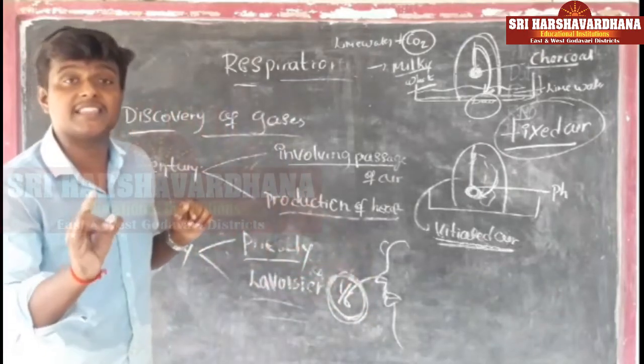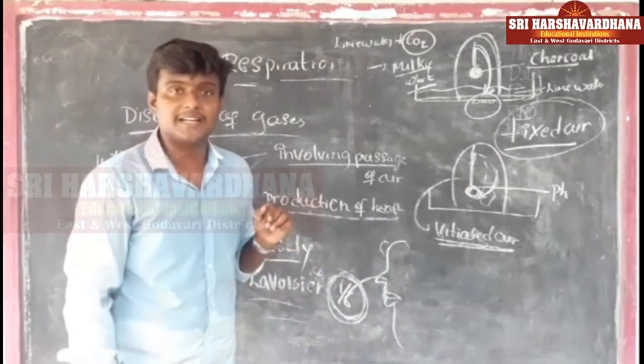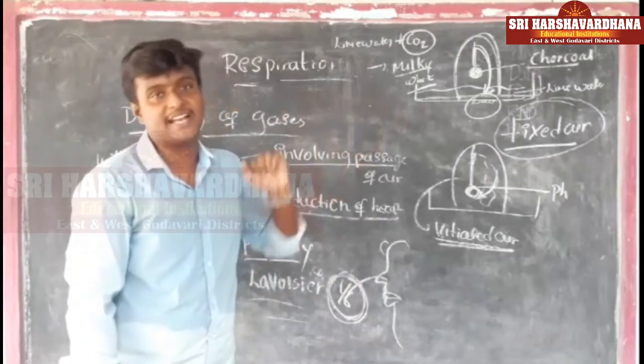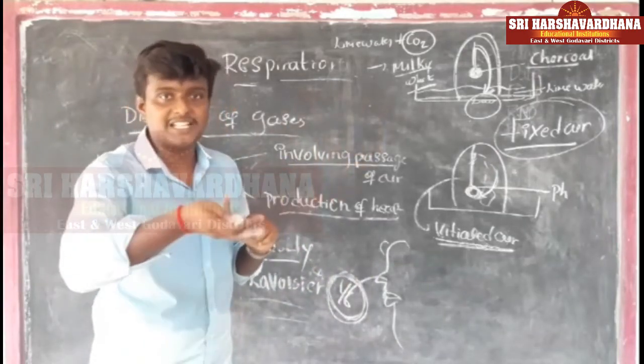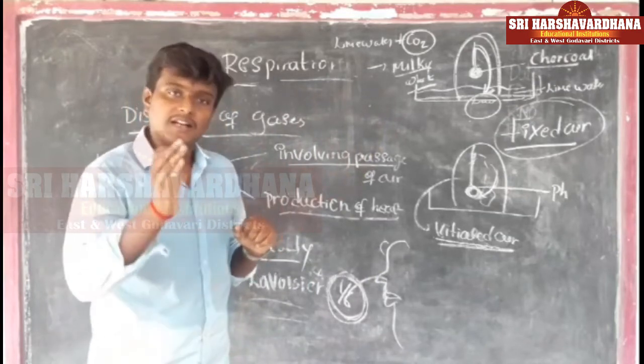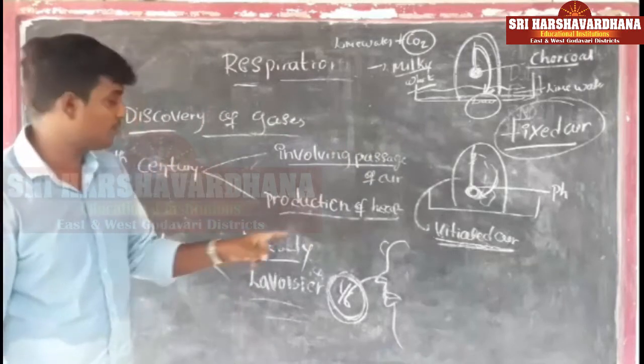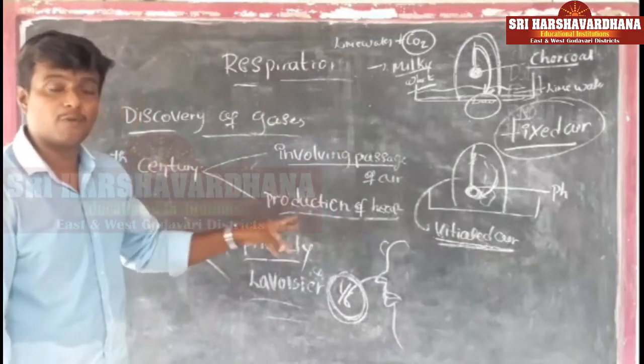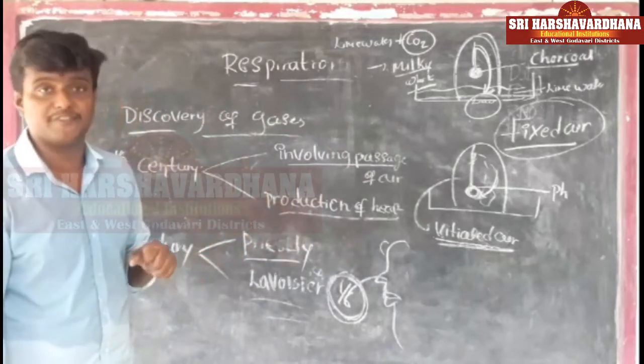In that gas, 1/6 portion of that air will contain fixed air. Fixed air means carbon dioxide. In the gas we are releasing to the outside, 1/6 portion of the air will contain carbon dioxide. Out of 6 portions, 1 portion contained the carbon dioxide, the fixed air.